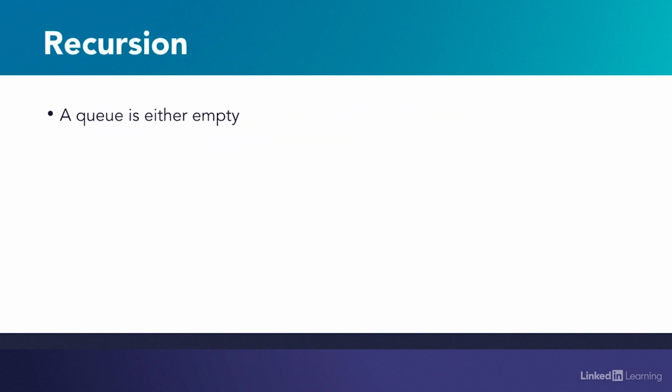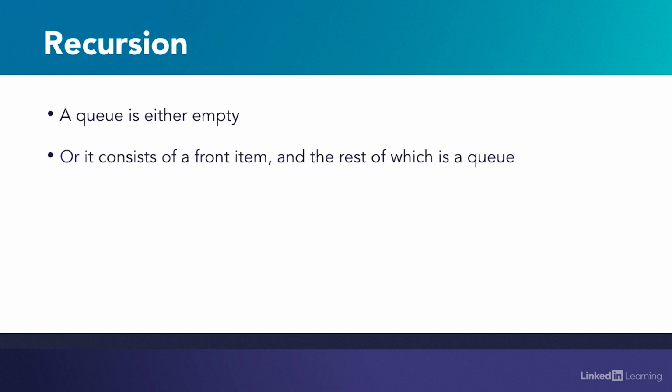Queues have another unique property about them, and that is that they are also recursive data structures. A queue is either empty or it consists of a front item and the rest of which is also a queue. We won't discuss recursion in this course, but knowing that a queue is a recursive data structure may come in handy in an interview.